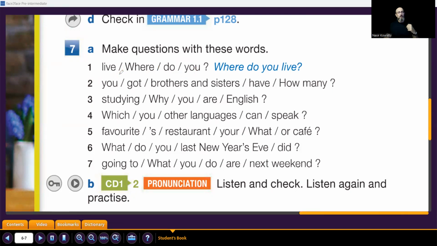Okay, question number 2, I'll do it together, then I'll give you time to write it yourself. You, got, brothers and sisters, have, how many? So question word again, how many? How many what? You should write it with the question word. With how many, we always have a noun, and we studied this in Elementary. What's the noun here? How many brothers and sisters? So this is the question word together. Auxiliary, where's the auxiliary? Have. How many brothers and sisters have? After that, subject, you. After that, the verb, got.